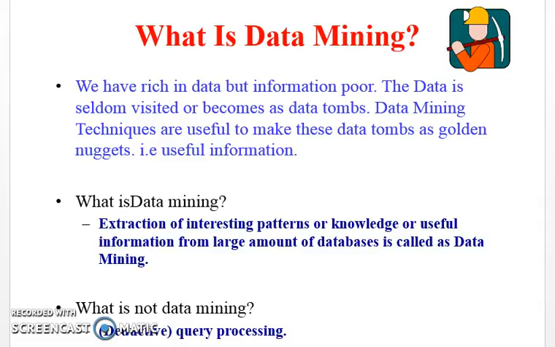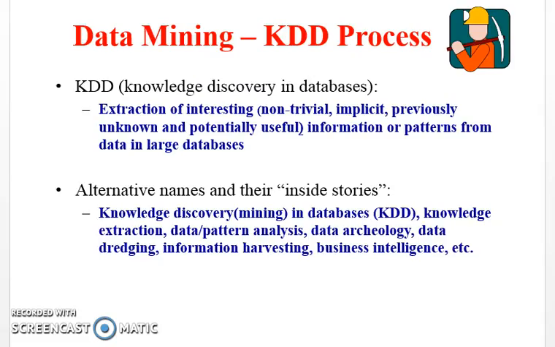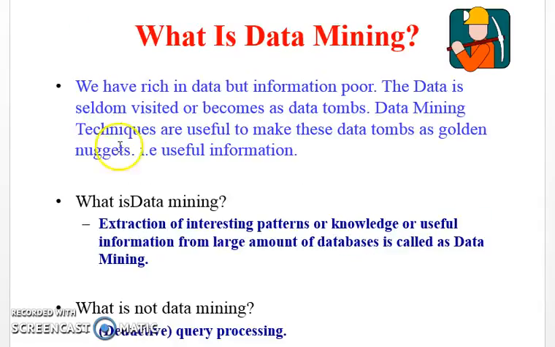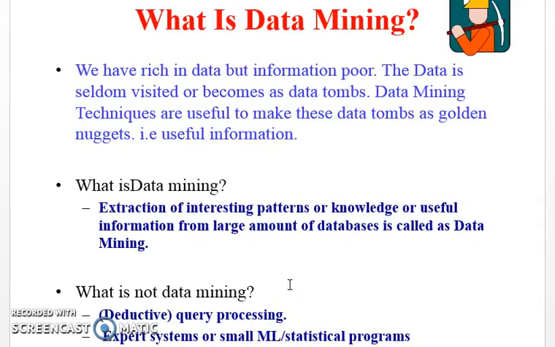Golden nuggets means useful information or interesting patterns. What is actually data mining? The extraction of interesting patterns, knowledge, or useful information from a huge amount of data is called data mining. What is not data mining? Query processing is not data mining, and expert systems or small machine learning or statistical programs are not data mining.